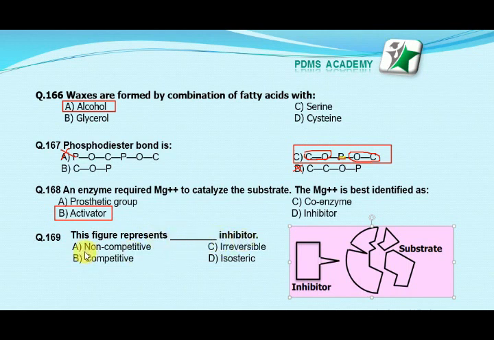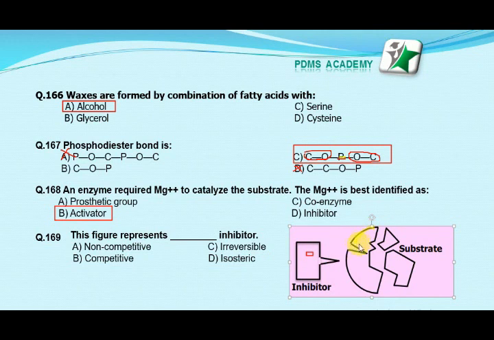Our next MCQ is: this figure represents which type of inhibitor? Option A non-competitive, option B competitive, option C irreversible, option D isosteric. Let's look at the picture. This is the inhibitor, and it is acting on the enzyme.